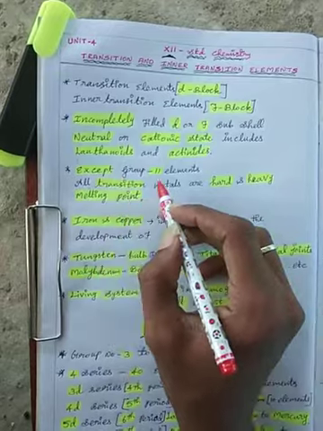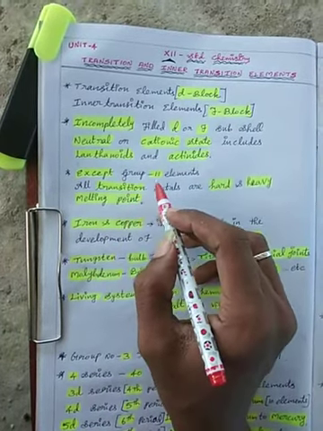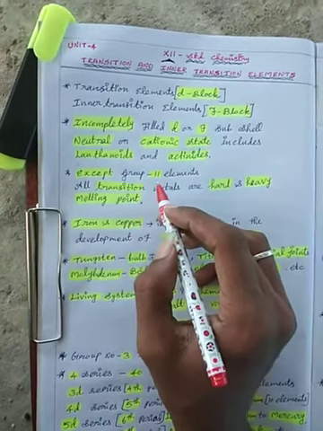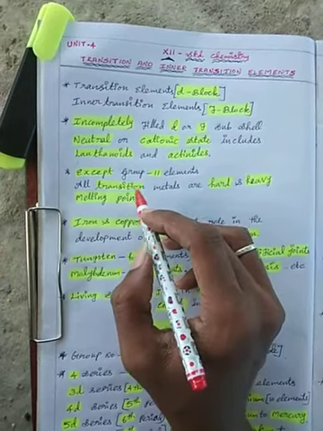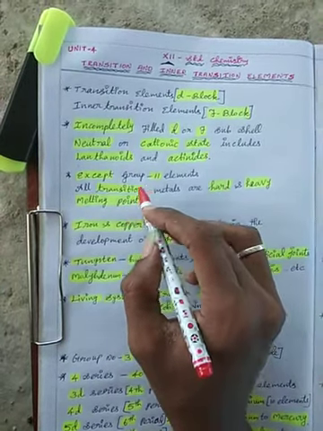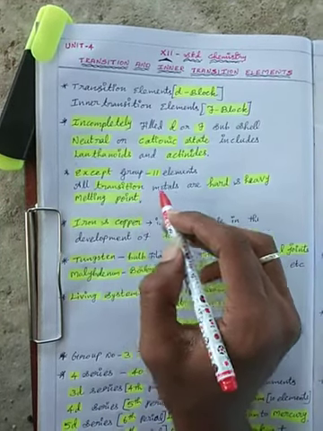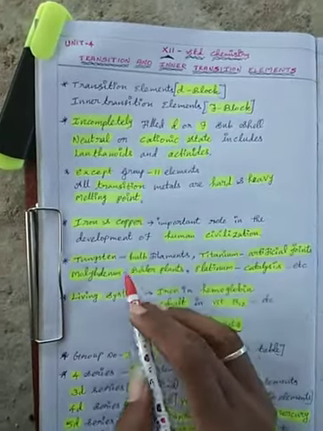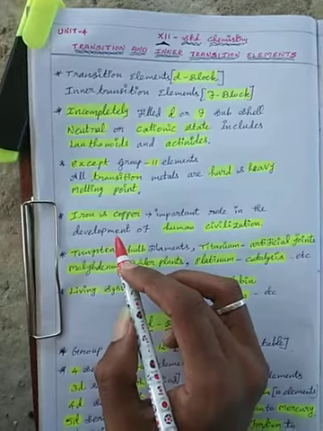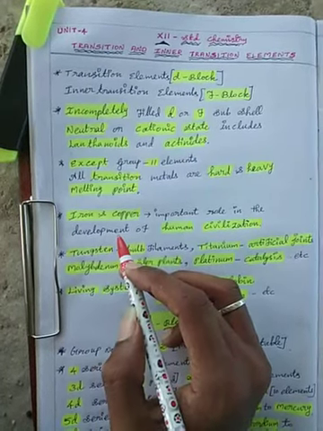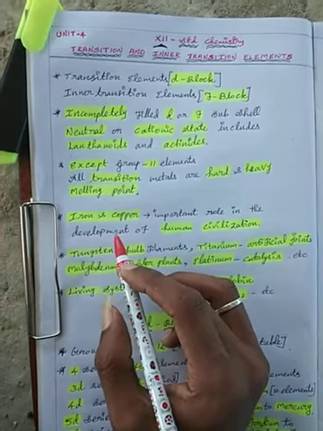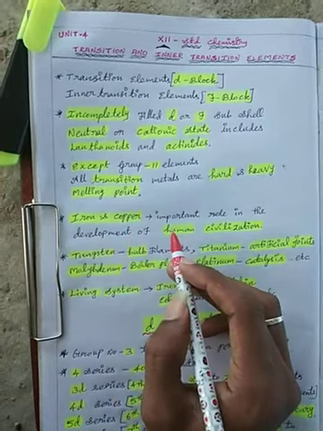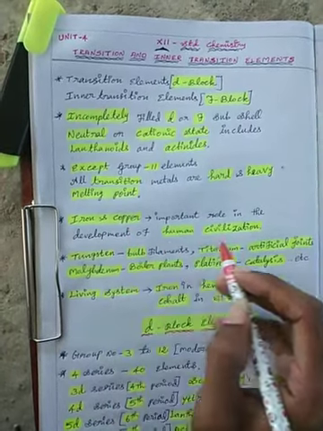Except group number 11 elements, for example copper, all are transition metals. They are hard and have heavy melting points. The d block elements are a very important resource. Iron and copper played an important role in the development of human civilization.